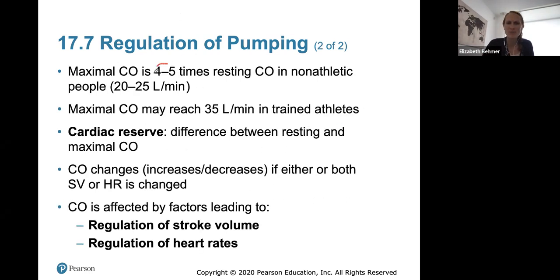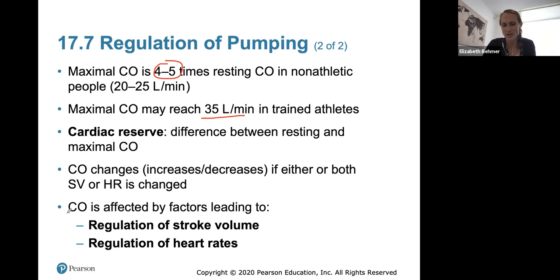Maximum cardiac output is about 4 to 5 times resting cardiac output. So again, if you're exercising, the maximum cardiac output can reach up to 35 liters per minute in a trained athlete. The cardiac reserve refers to the difference between resting and maximum cardiac output, and cardiac output can change if either or both stroke volume or heart rate is changed.